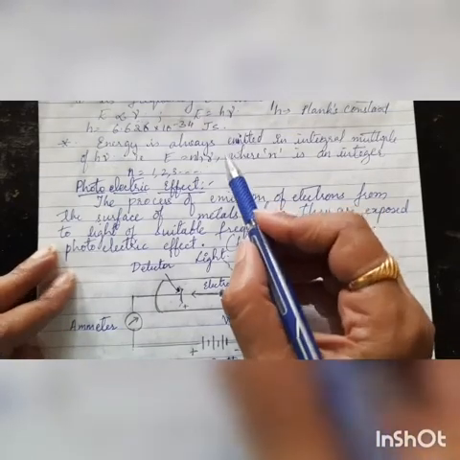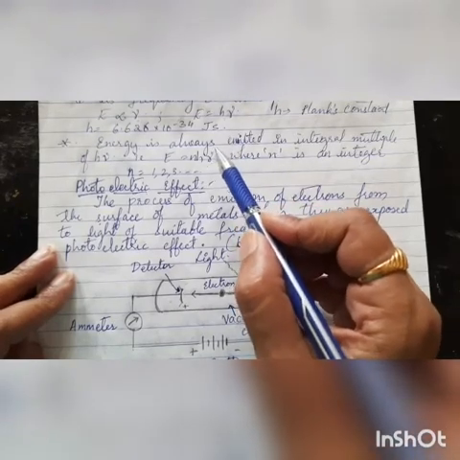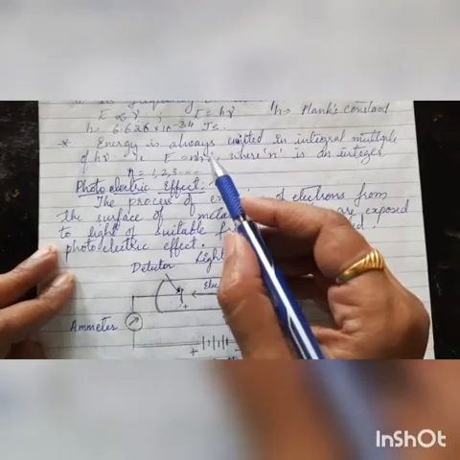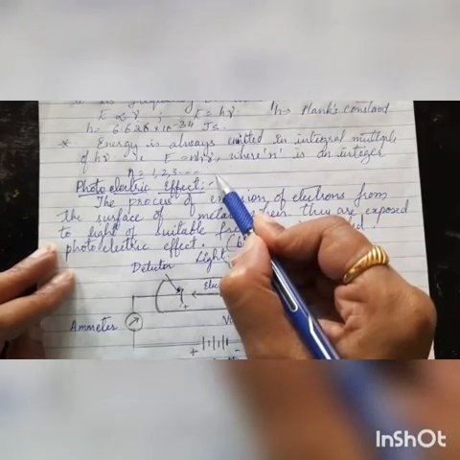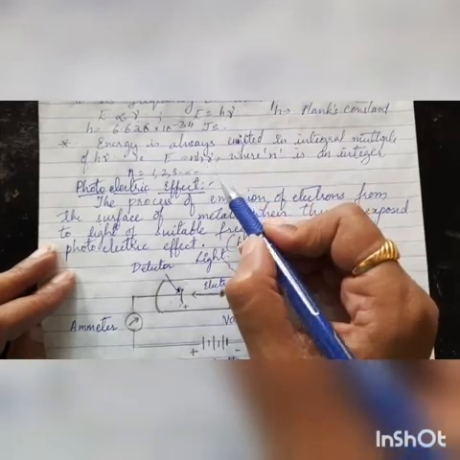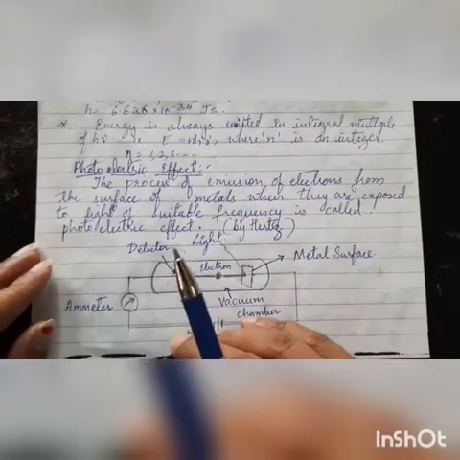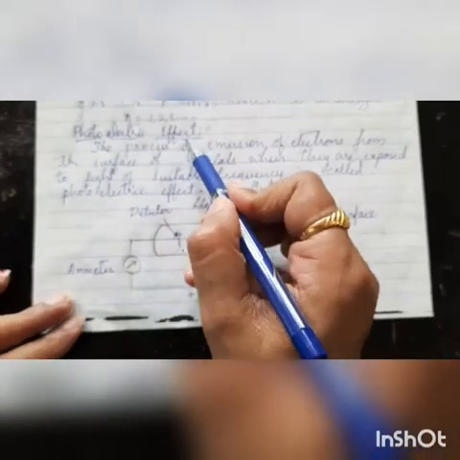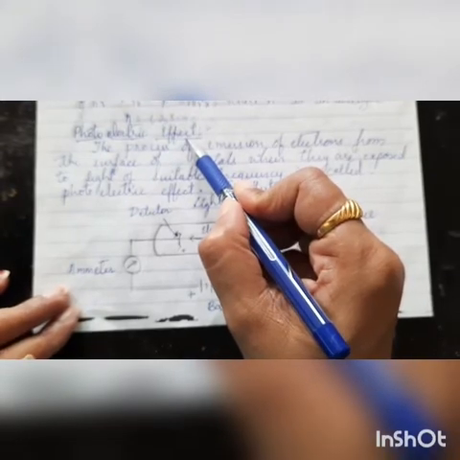Usually in exams, the question arises over this point: what are the assumptions of Planck's quantum theory? So these three assumptions are important. Now, after assuming that the energy is discontinuous and is either emitted or absorbed in the form of packets of energy, based on this we have one more effect to be seen. The next effect is the photoelectric effect, which is also explained on the basis of the particle nature of electromagnetic radiation.